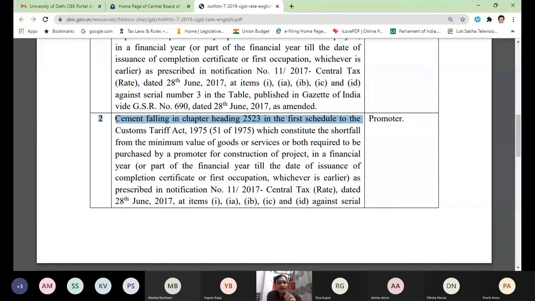In 9.4, now again listen to the difference. What is the difference between 9.3 and 9.4? In 9.3, it was not mentioned that the supplier should be a registered person. The supplier can be unregistered, the supplier can be registered. So as far as the supplier's registration is concerned, in 9.3 it was not necessary to see. But in 9.4 it is an additional condition that the supplier must be an unregistered person. And we have only 3 categories of supply of goods or services which are covered under 9.4. That's it. This is what 9.4 is. If it is clear, please raise your hand.